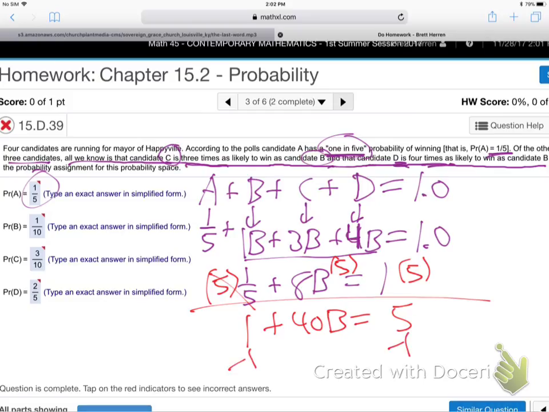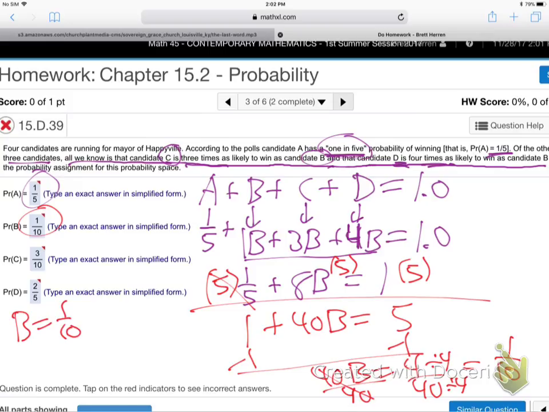Subtract that 1. And we get 40B is 4. Last step, divide, right? Divide by the 40. What is 4 divided by 40? Reduce the fraction, right? Divide top and bottom by 4. Reduce that fraction, 1/10. Good there? So that's how I got B is 1/10. Because that's what B equals, right? So B is 1/10. Now, how did I get C?